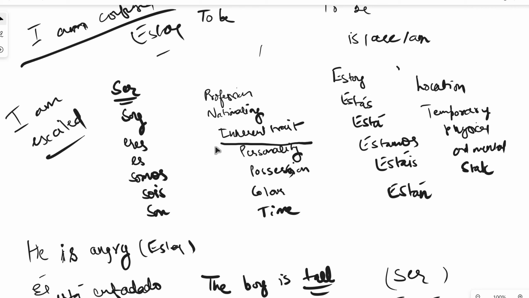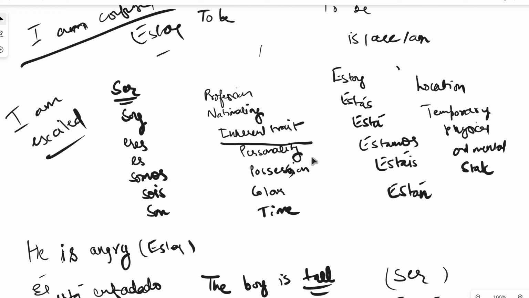Now, if I say the car is red, I'm talking about the color of the car. It's just going to stay red, right? It's not like the car is red today, tomorrow it'll be blue, next day it will be green. So it's going to stay red. That's a permanent thing unless you color it, which is, again, it's not going to happen every day. So the color of something is mostly ser, but if something is changing color every day, then you can say right now it is green, right now it is blue. In that case, you'll be using estar because it is temporary.